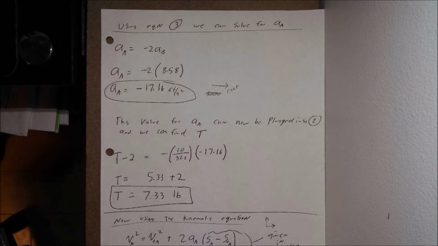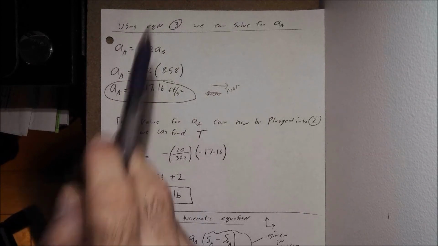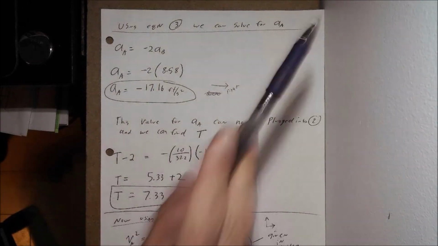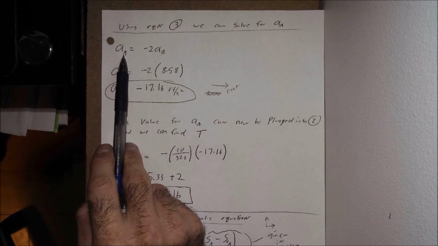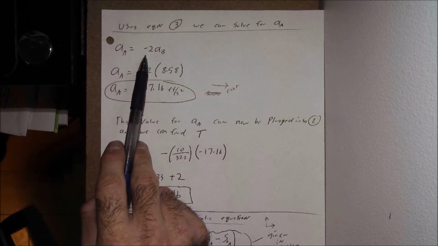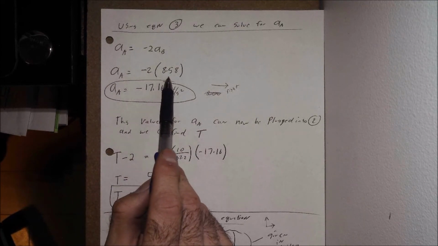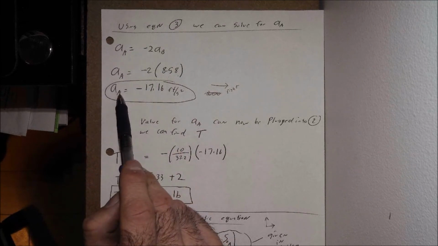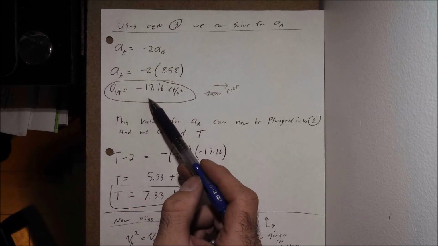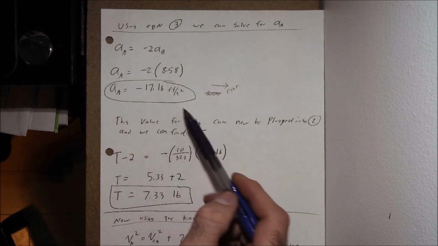So we have that acceleration at B. We know we're looking for the velocity at A at a known distance. So first, let's relate the acceleration of B that we just solved for back to our acceleration at A. Pretty straightforward there. We have this equation from equation 3 that we can use to solve for a sub A. So a sub A, we recall from that relationship, is equal to negative 2 times a sub B. We have a value for a sub B, so negative 2 times 8.58 becomes a sub A equal to negative 17.16 feet per second squared.